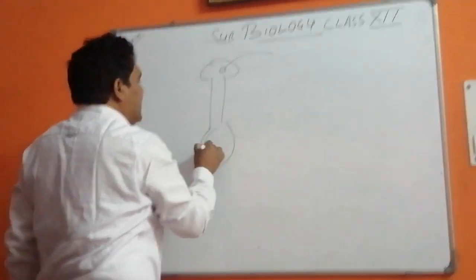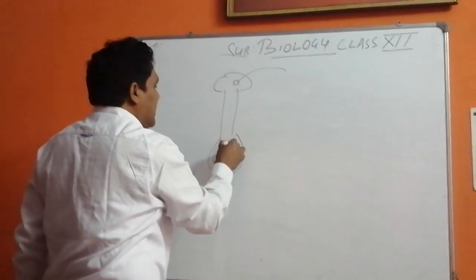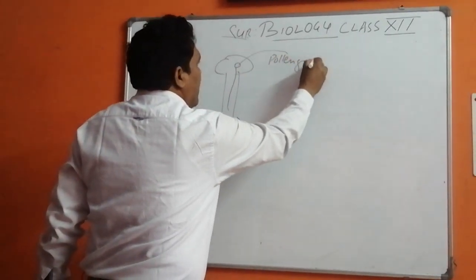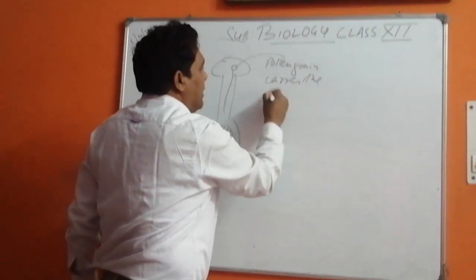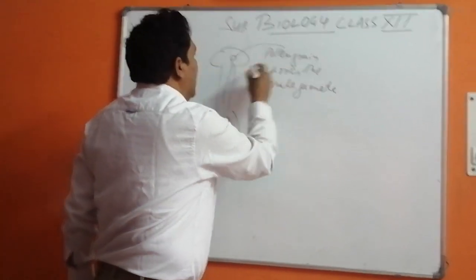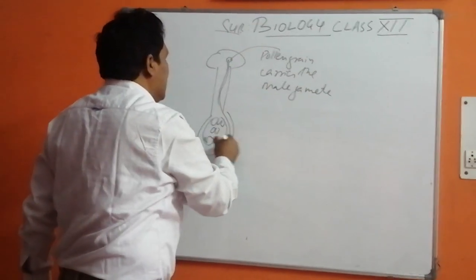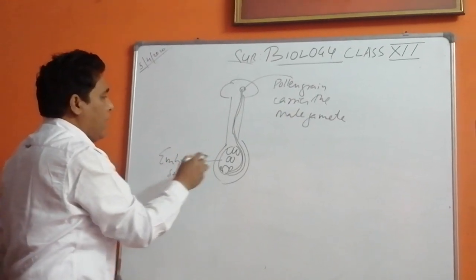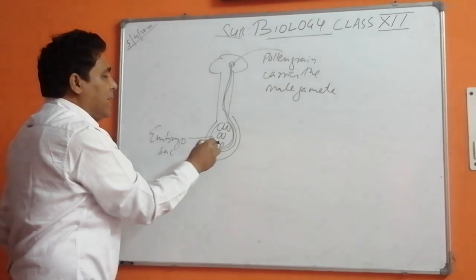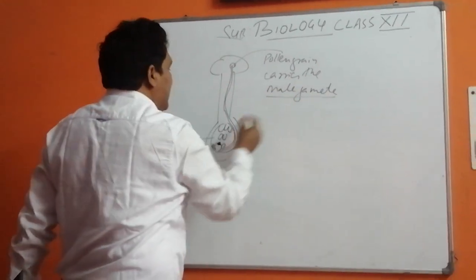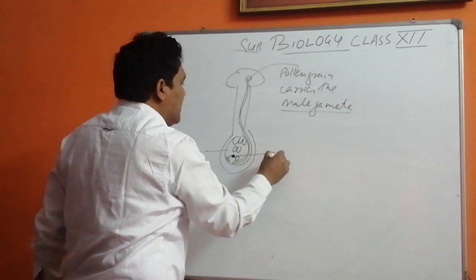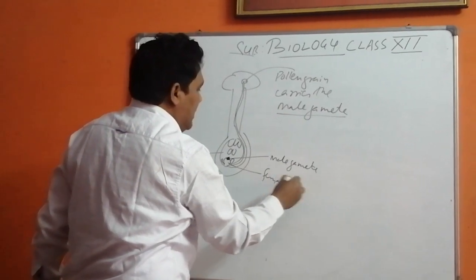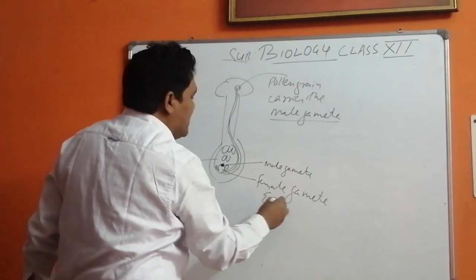When the pollen lands, this is the egg. The pollen grain carries the male gamete, and the male gamete is then passed into the embryo sac, and one of the male gametes will fuse with the female gamete, which is the egg.